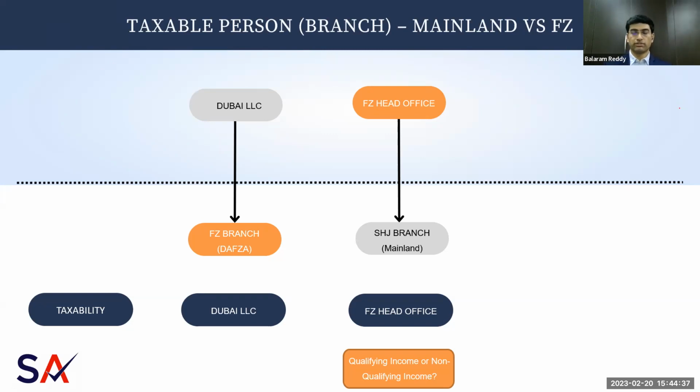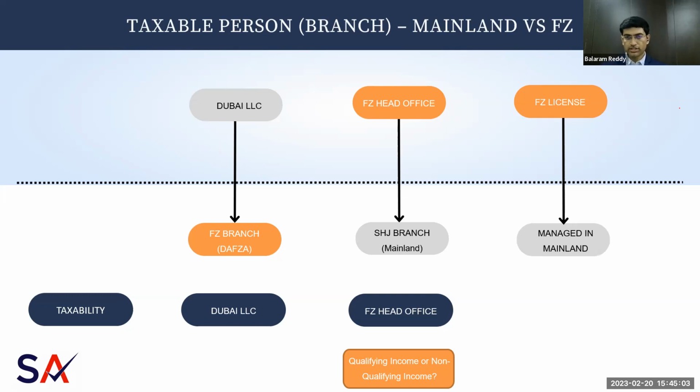The only thing we need to be careful about is whether the income or profit of this mainland branch will be subject to tax at 0% or 9%, or will it be taxed at normal mainland rates? That needs to be decided once we get further decisions or decrees from the ministry.